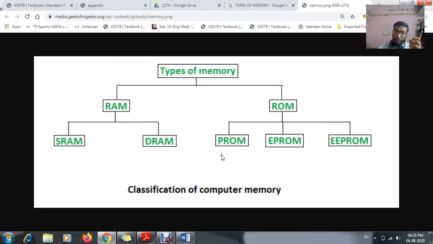First one, PROM, programmable read only memory. EPROM is erasable programmable read only memory. And EEPROM is electrically erasable programmable read only memory. These were your types of primary memories.